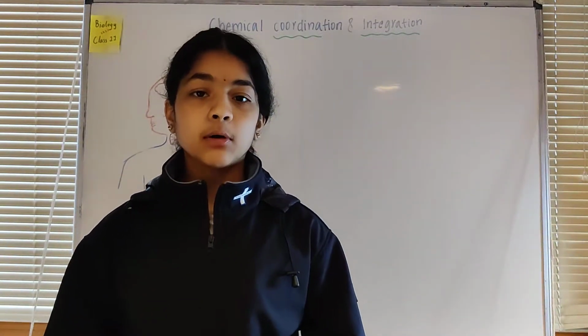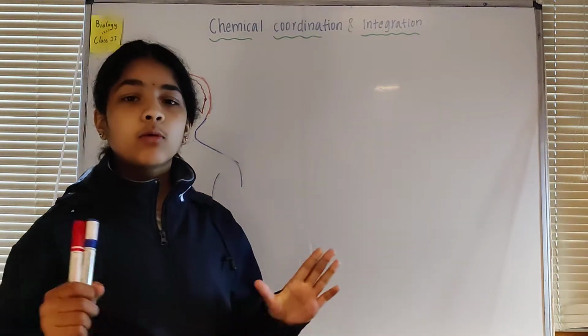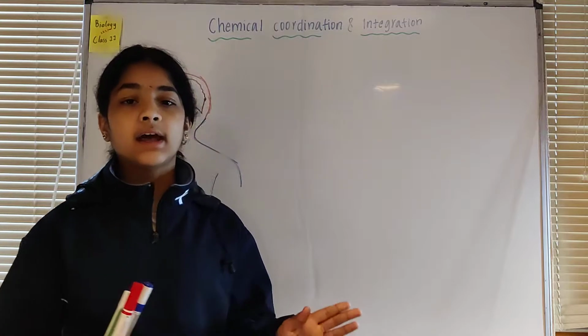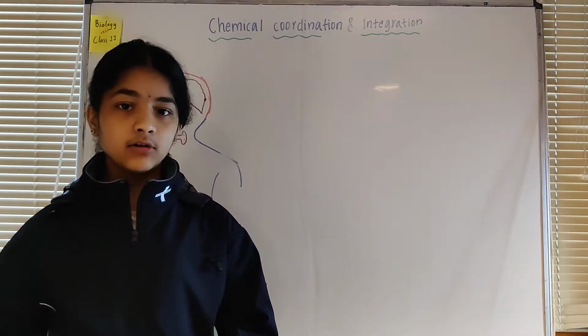This video will discuss the endocrine glands. So we know what endocrine glands are. They are the glands that are ductless. They don't have any ducts. They pour their secretion directly into the blood.